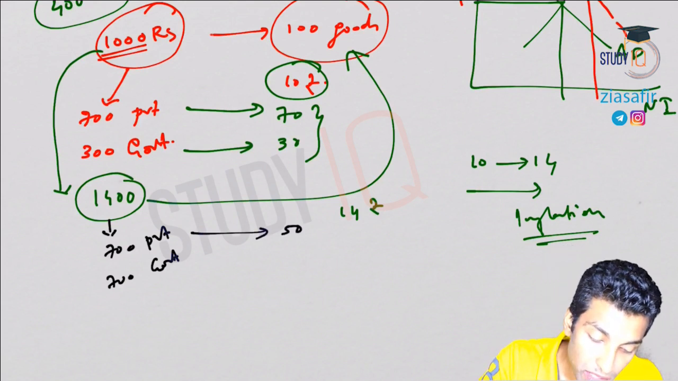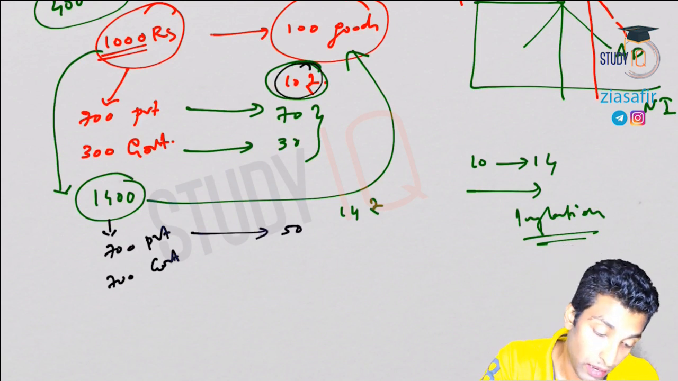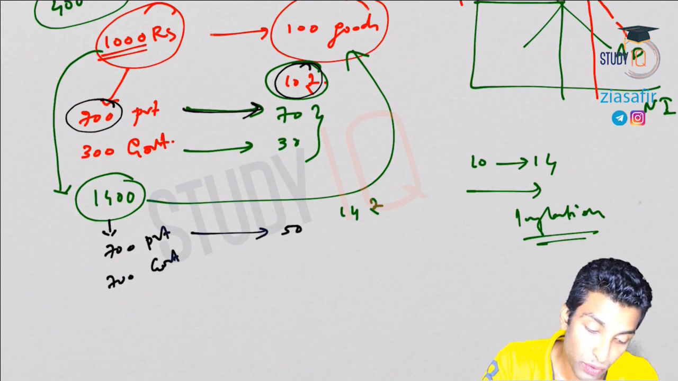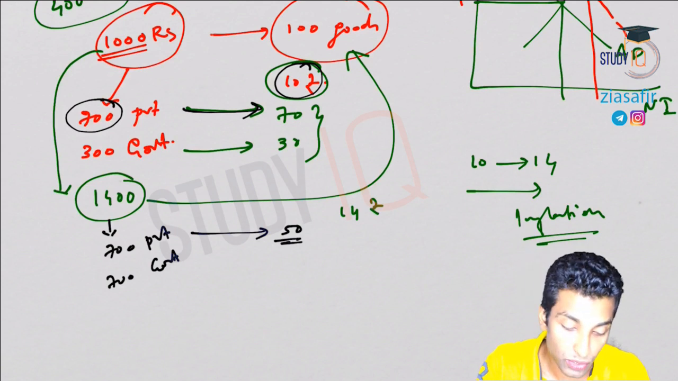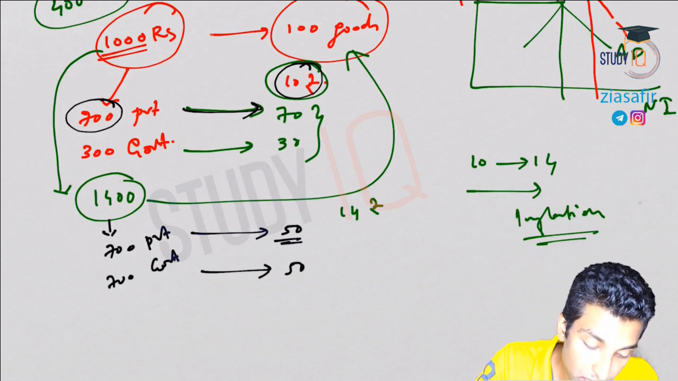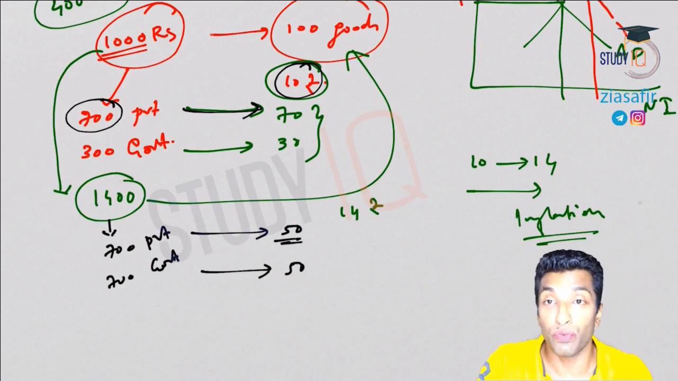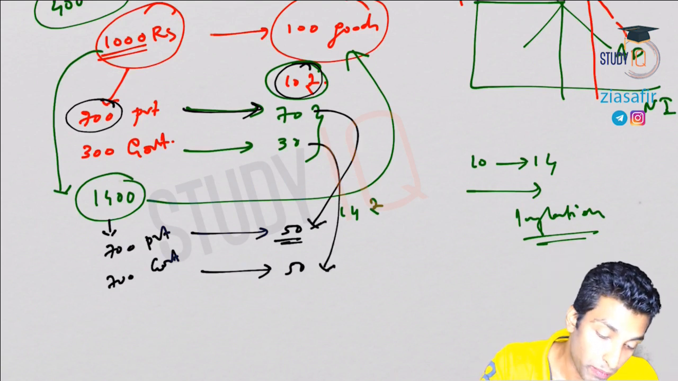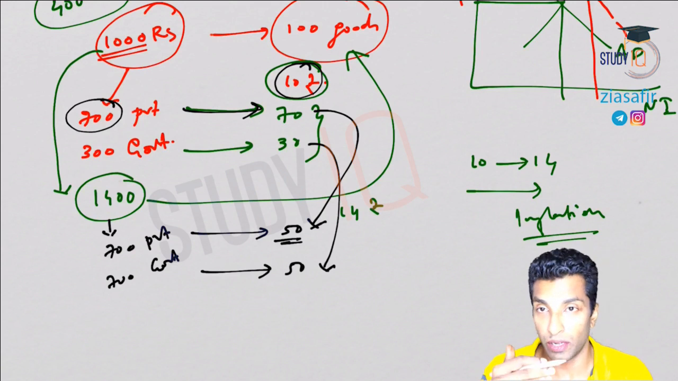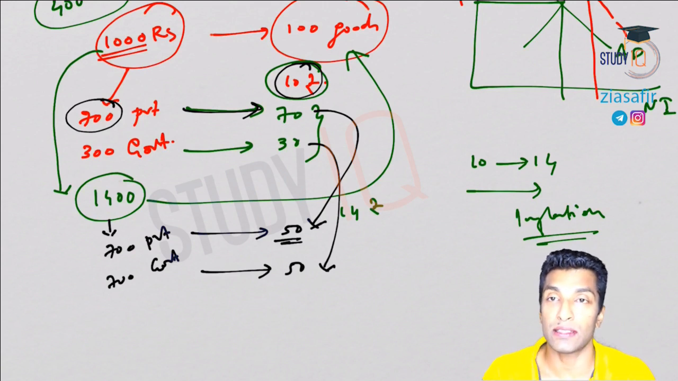Now private can buy how much? 50 only, because if it was 10, with the 700 you could have bought 70. Now it is 14, but the rupee with you is the same, right? So you can buy only 50, and how much can government buy? 50. So what happened here? Private from 70 to 50, government from 30 to 50. So government has actually increased, private has decreased, but effectively there is no production.